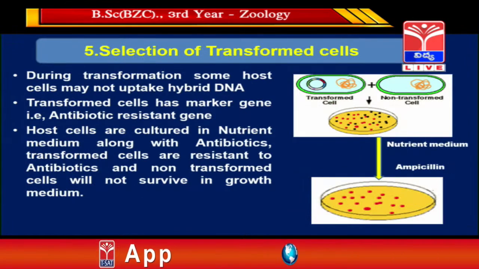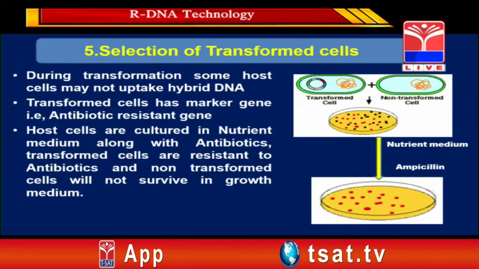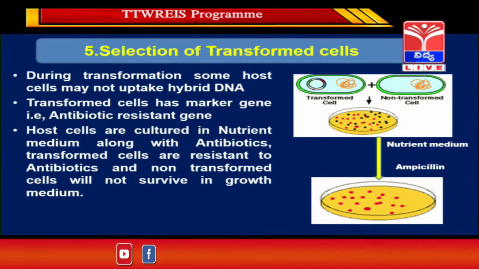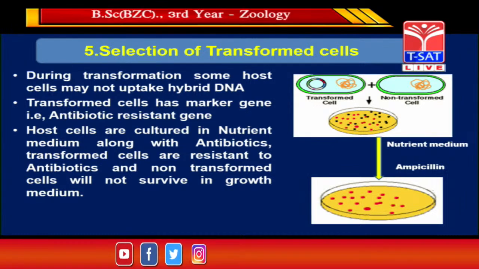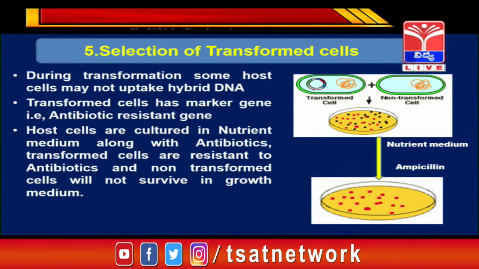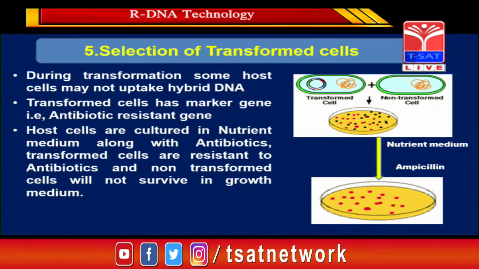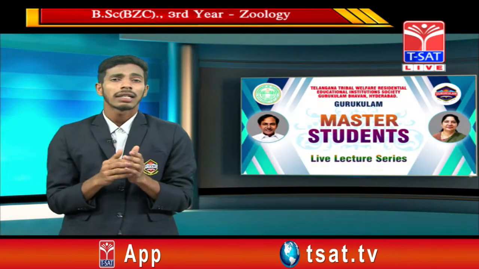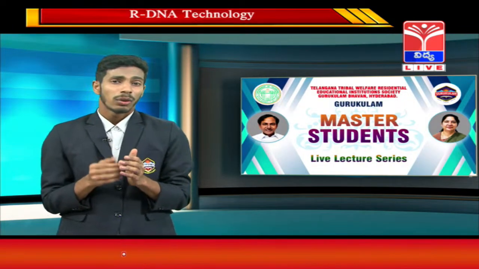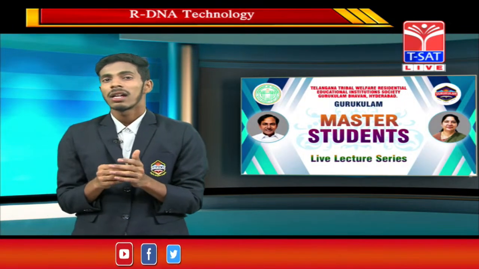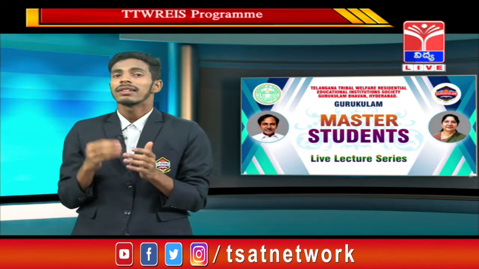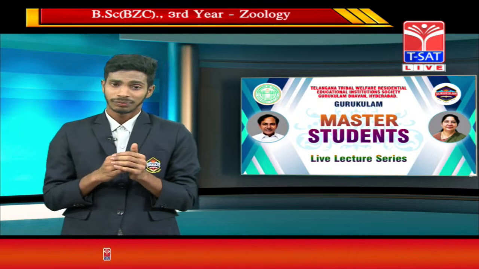So coming to the fifth step, that is selection of transformed cells. Here in the bacterial culture, the 2 cells become 4, and 4 to 8, and 8 to 16, and so on. During the transformation, some of the cells do not take up our desired DNA, the recombinant DNA. Those cells that do not contain the recombinant DNA are called non-transformed cells, and those cells which contain our desired DNA are called transformed cells. Now we have to separate the transformed cells from the non-transformed cells.